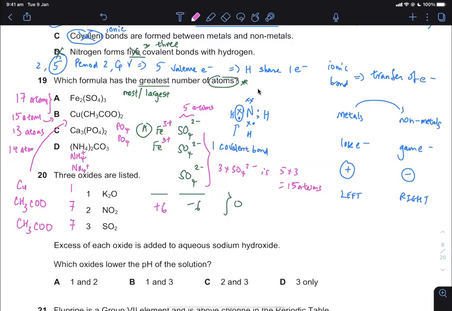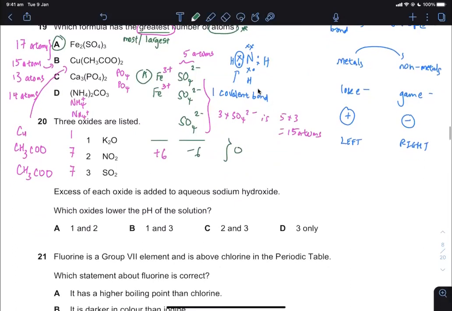This question is asking me for the greatest. So looking at all these things, I cannot say this is the greatest unless I've checked for the other. So I've done this very slowly. You could do this very quickly and get it like that, okay? Question 20, I should be able to finish this in 1 minute.